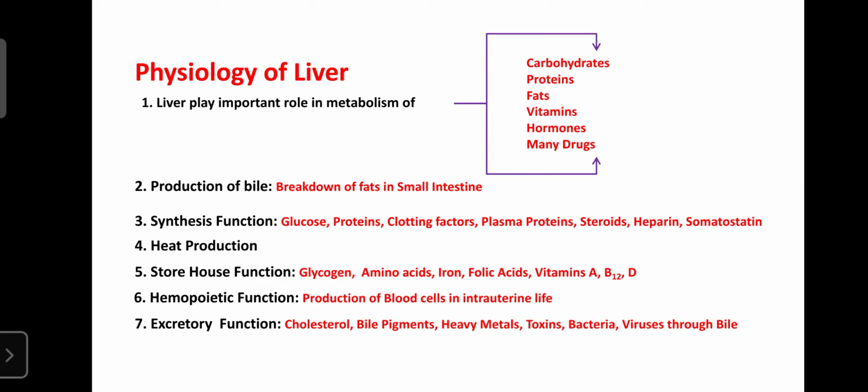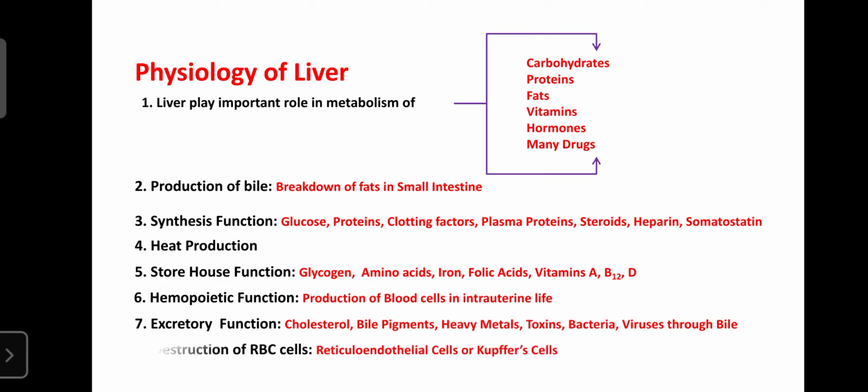Next, the liver also plays an important role in the excretion of certain substances like cholesterol, bile pigments, heavy metals, toxins, bacteria and viruses through the bile. The liver produces the bile, and along with the bile it can excrete the cholesterol, bile pigments, heavy metals, toxins, bacteria and viruses that enter the body. So that's why the liver also has an excretory function.